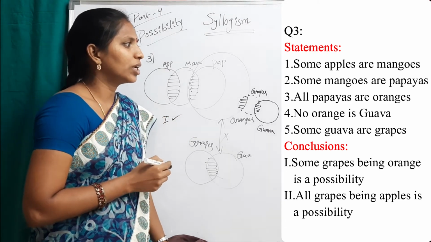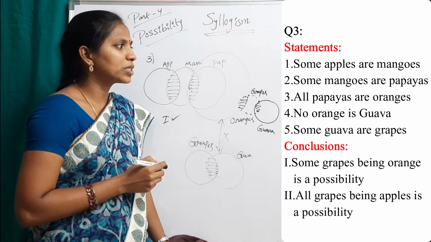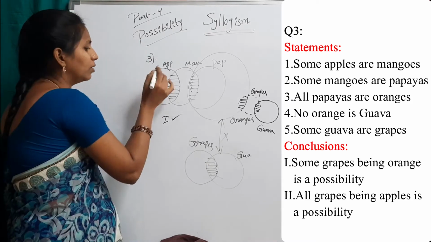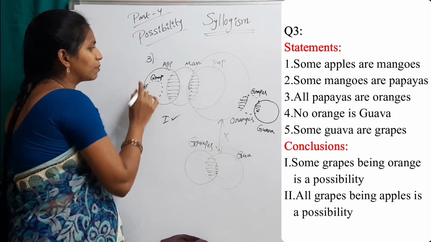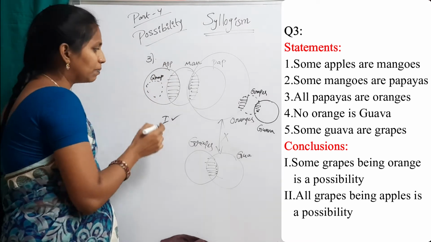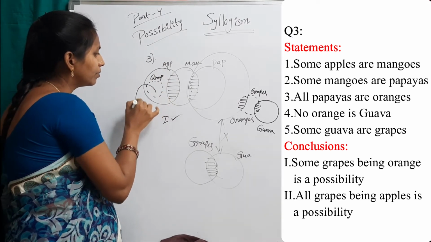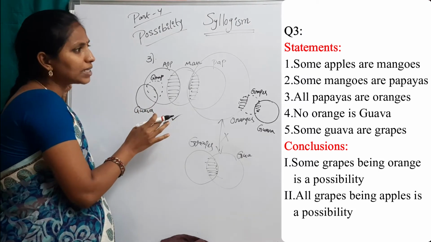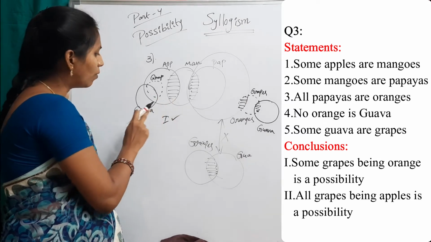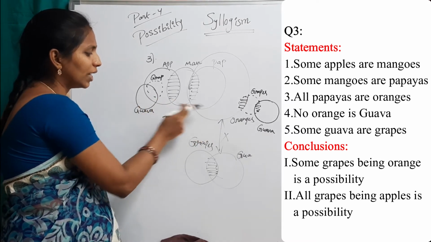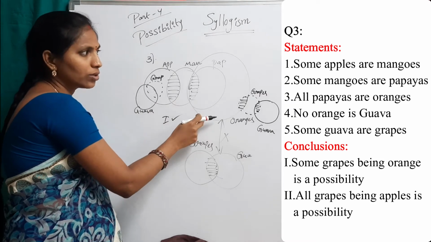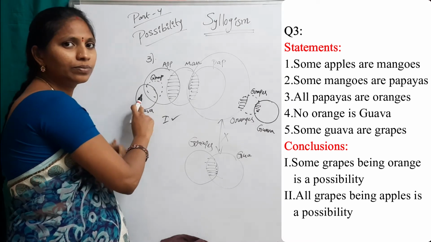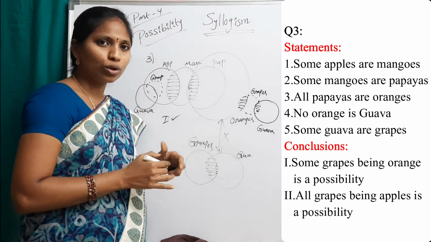Now see the second conclusion. All grapes being apples is a possibility. This is the grapes circle. And this is guava. And again, same: no orange is guava. There is no connection in between guava and orange. And some guava are grapes. So the second conclusion is also true.